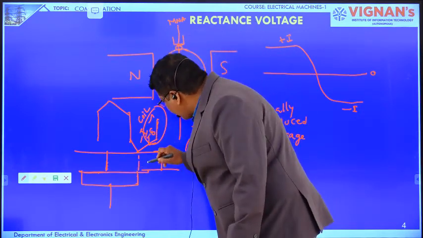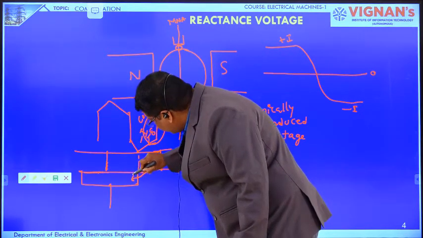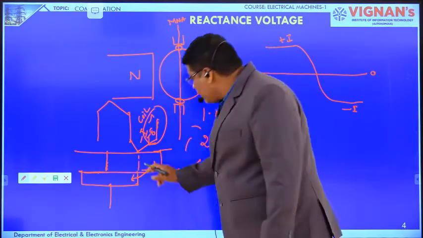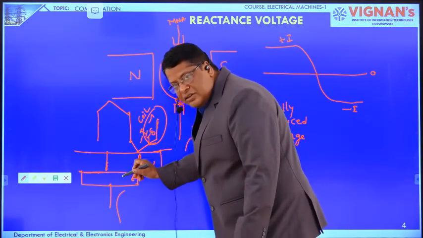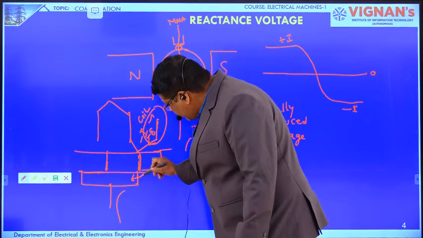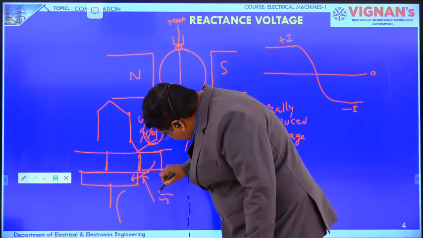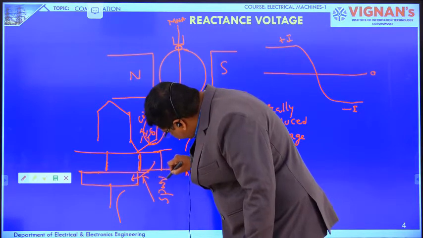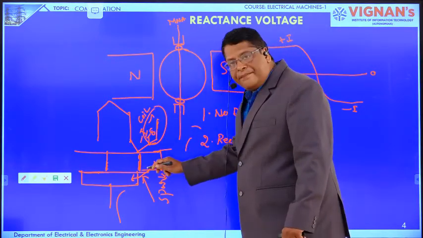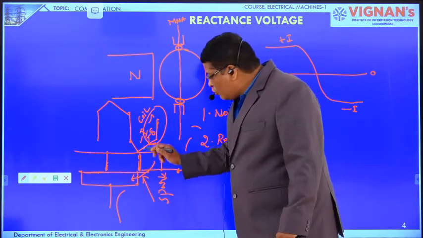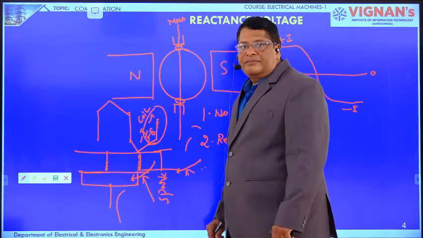The remaining 2 amperes of current is trying to jump from the commutator segment to the brush. Because the brush is leaving this segment, when the current is jumping to the brush through the commutator segment, a spark will occur here. When the spark occurs, it disturbs both the brush as well as the commutator segment.